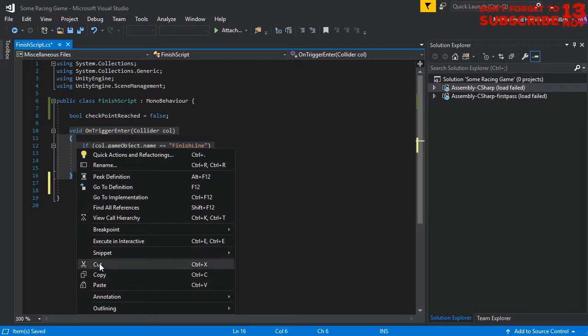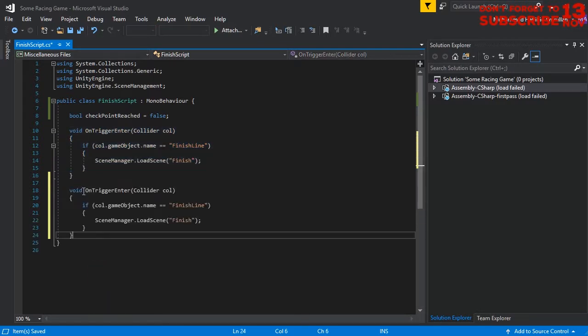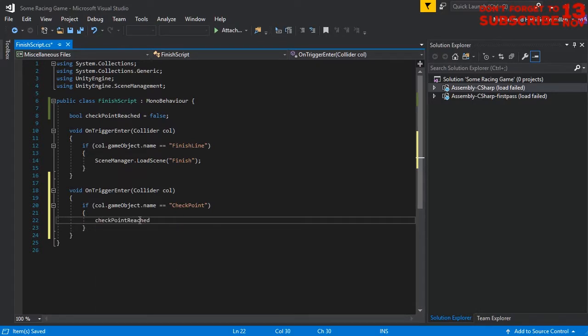So I copy this block of code and paste it here, and here I'm going to replace this finish line with checkpoint. So if the car is colliding, or if it is touching the checkpoint, here the value of the checkpoint reach became true.